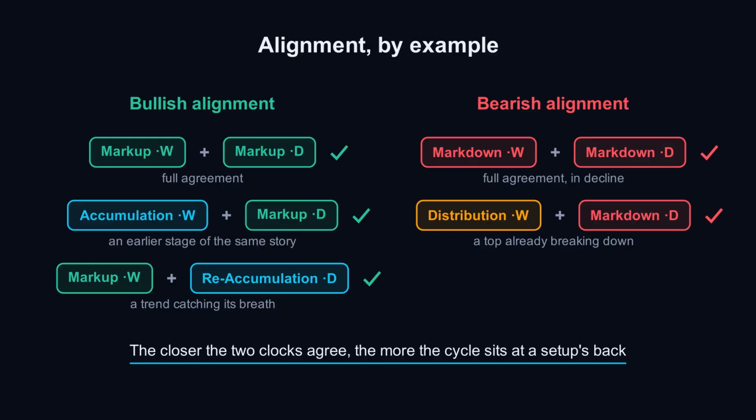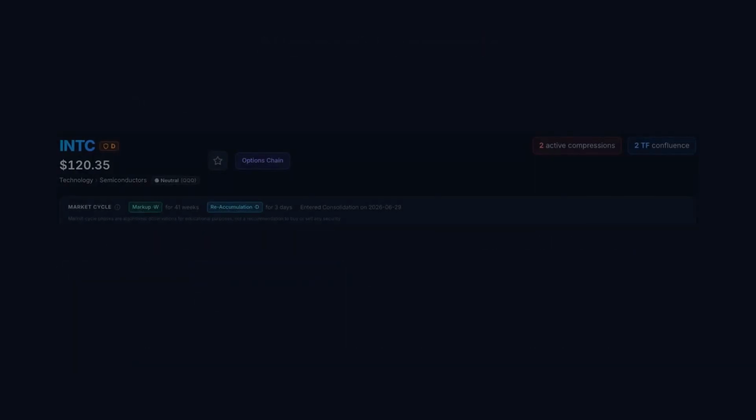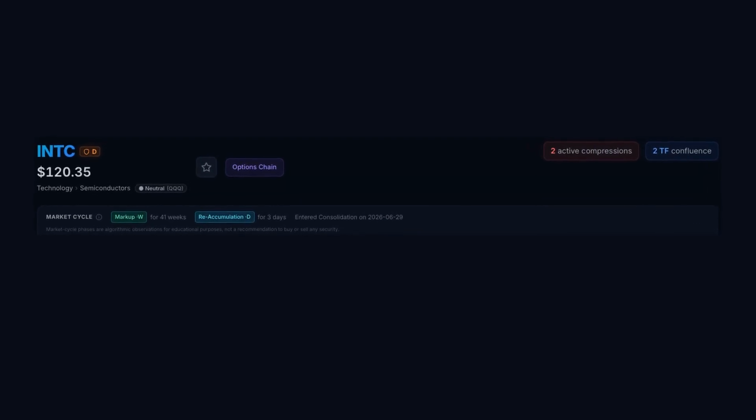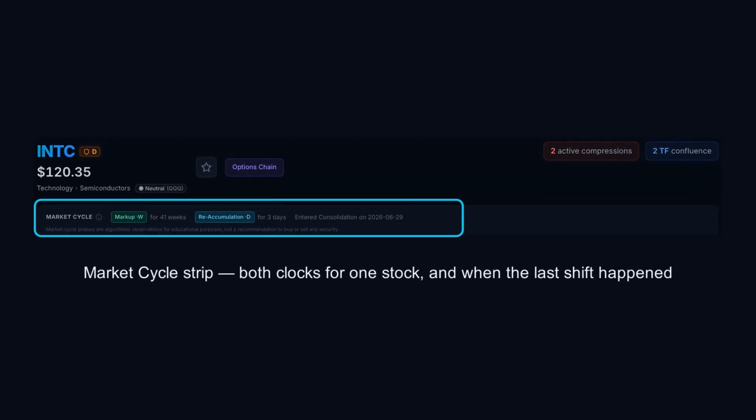The bearish side mirrors it, markdown on both clocks, or a weekly in distribution with the daily already declining. The closer the 2 clocks agree, the more the cycle sits at a setup's back. And on any chart page, the market cycle strip gives the same read for a single stock. Its weekly phase, its daily phase, how long each has been in place, and when the last shift happened.